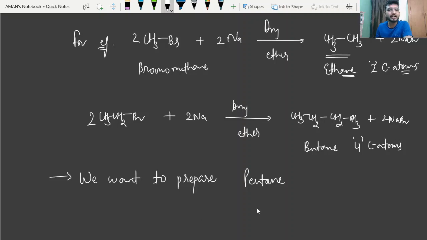Pentane has 5 carbon atoms. So what will be the possibilities if you want to form pentane? There should be 5 carbon atoms.